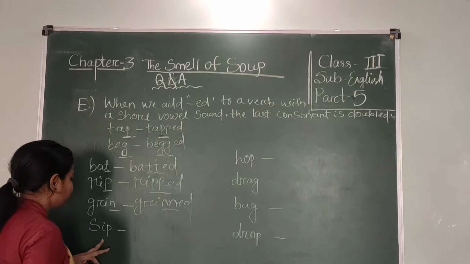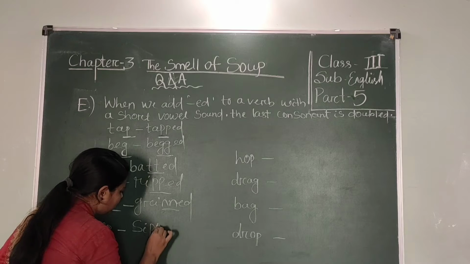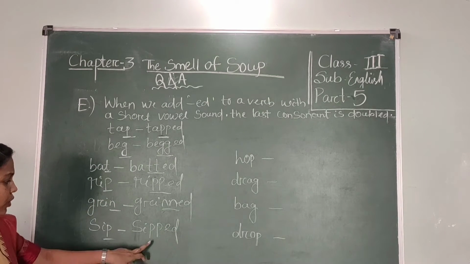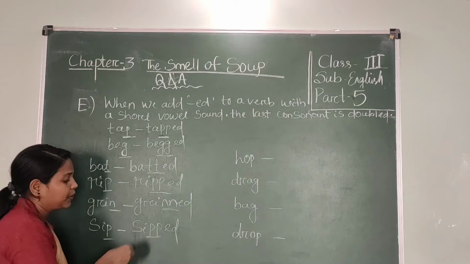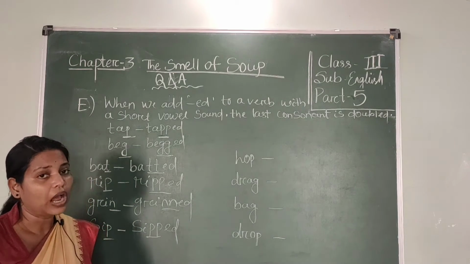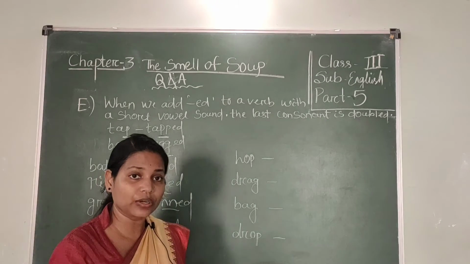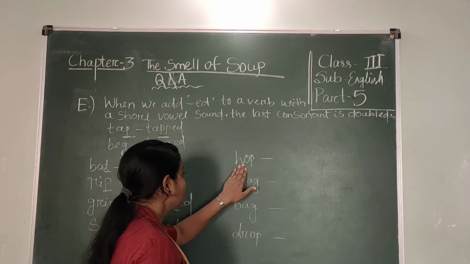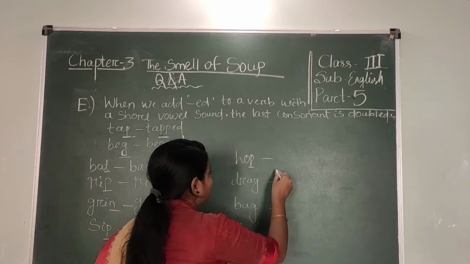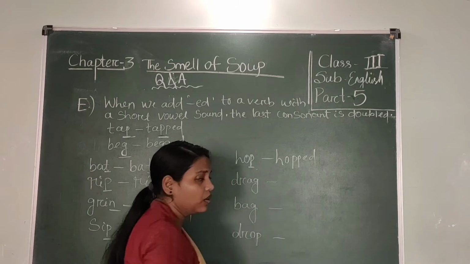Then sit, S-I-T-T-E-D. What is the last letter? P. So you write here P-P. Because it is a very short vowel word, whenever you add ed, the last consonant will be doubled. Now look at here, hop, with the last letter P. Now you add ed, H-O-P-P-E-D.